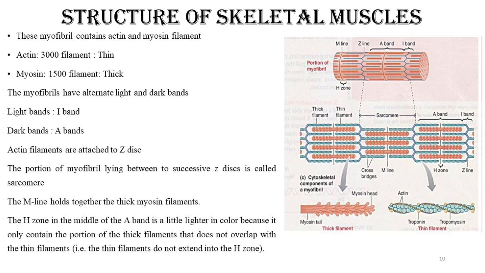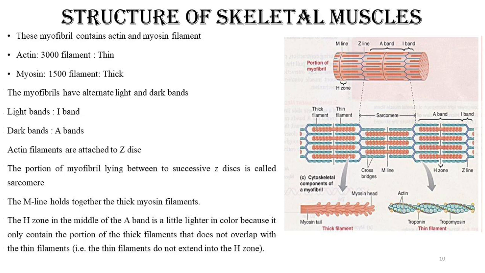So if we take a small segment of the myofibril, we will come to know that this myofibril is made up of the actin and the myosin filaments. What are these actin and myosin filaments made up of? These are made up of protein filaments. So nearly 3000 actin filaments and 1500 myosin filaments are present in each myofibril. The actin filaments are known as the thin filaments, and the myosin filaments are known as the thick filaments.